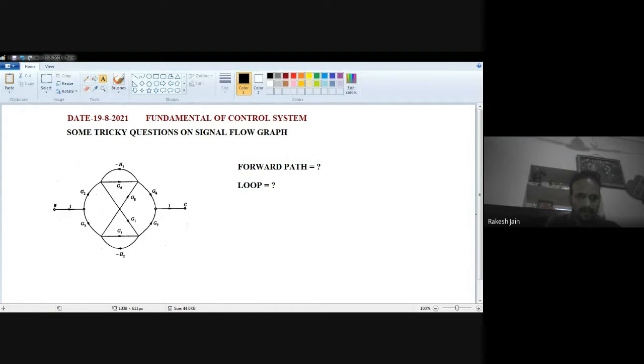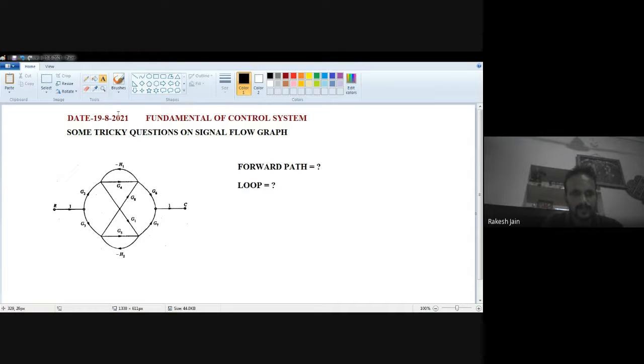See very carefully. The forward path is just the direct path we can find. So 1, G2, G4, G6, 1. That is, G2, G4, G6 is a forward path. That is easy. 1, G3, G5, G7. That is also an easy path. Then G2, G1, G7 is a forward path. Now I am showing you those forward paths one by one. See how many forward paths we have to find out.